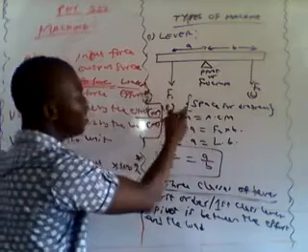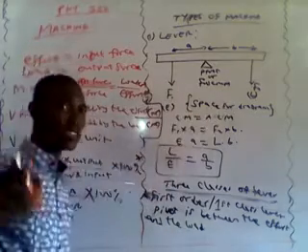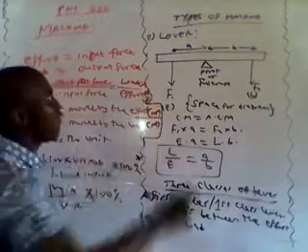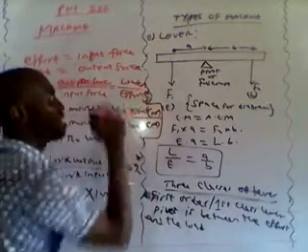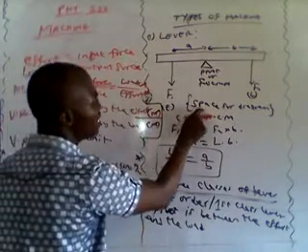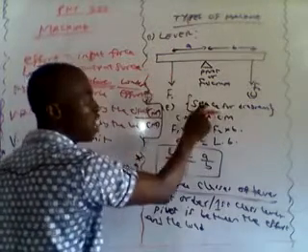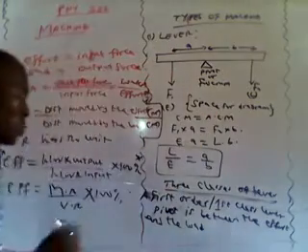Now, I do understand. Let me repeat it. Anywhere you see space for diagram in the note that I sent to you, it means that we are going to draw the diagram for such a machine. For instance, you have this type of space for diagram under lever, which means you are going to draw the diagram of a lever where you have the space for diagram. So take note of that.